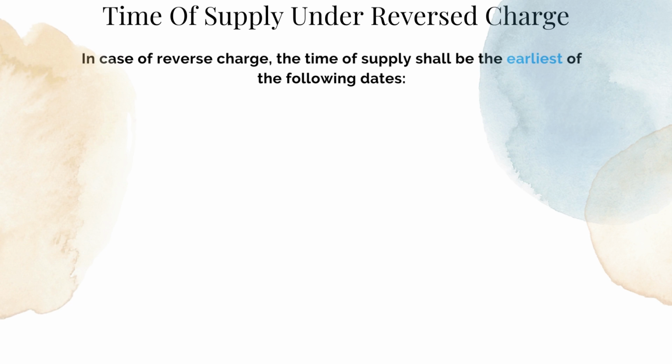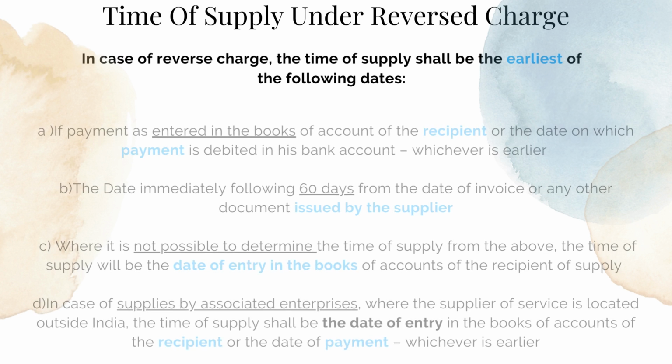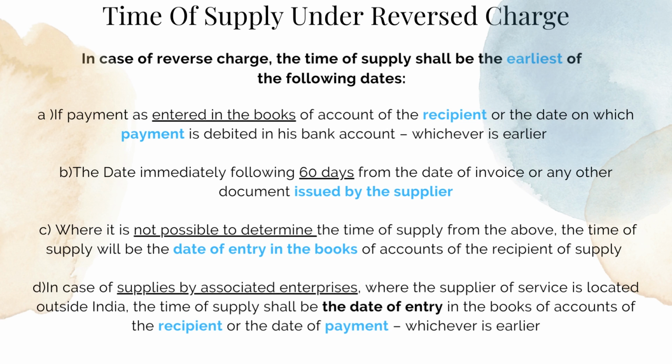Time of supply under reverse charge. In case of reverse charge, the time of supply shall be the earliest of the following dates: the date on which payment is entered in the books of account of the recipient or the date on which payment is debited in his bank account, whichever is earlier; or the date immediately following 60 days from the date of invoice or any other document issued by the supplier.